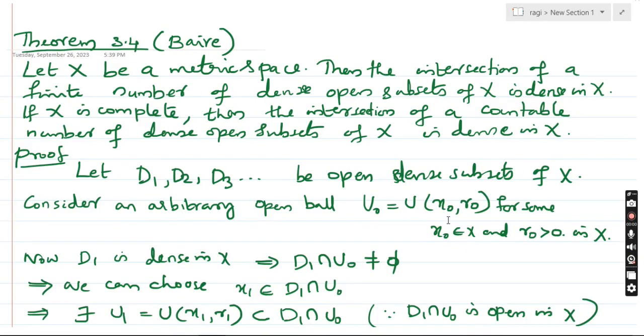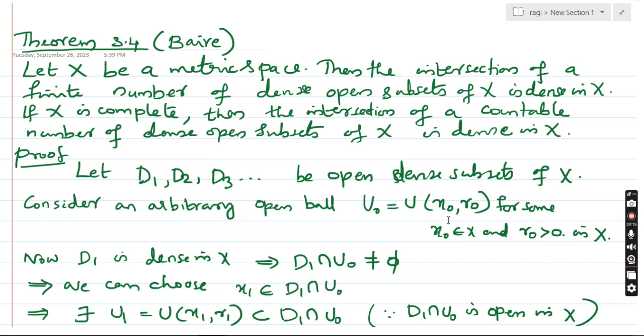Welcome all. Now we are discussing Theorem 3.4, Baire's theorem. Let X be a metric space. Then the intersection of a finite number of dense open subsets is dense in X, and if X is complete, then the countable intersection of open dense subsets is dense in X.